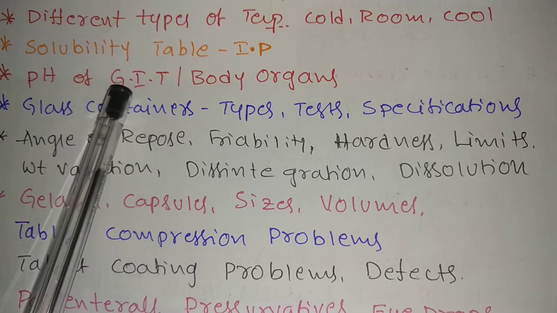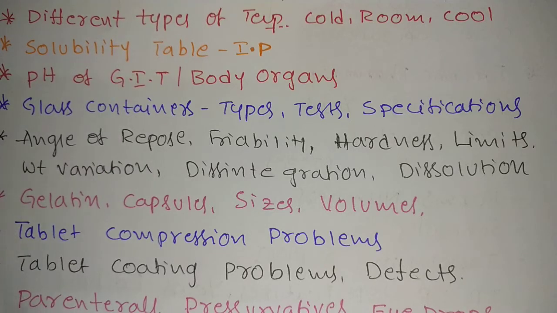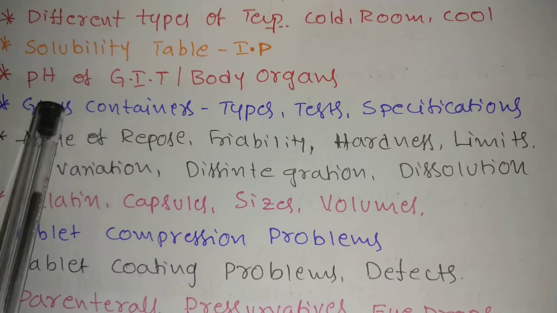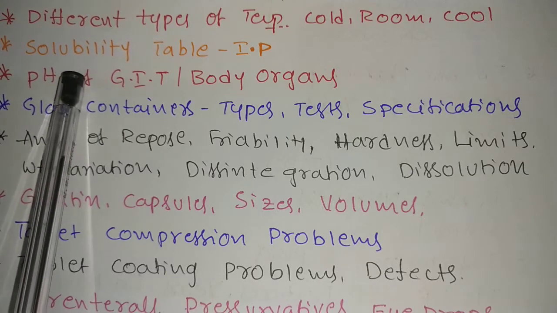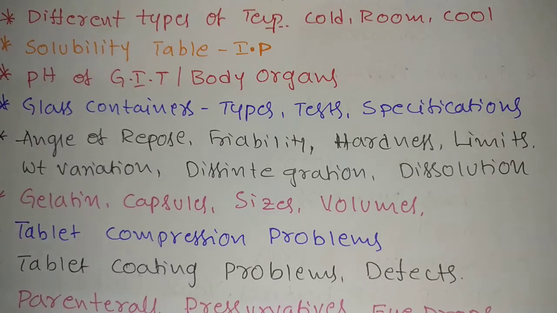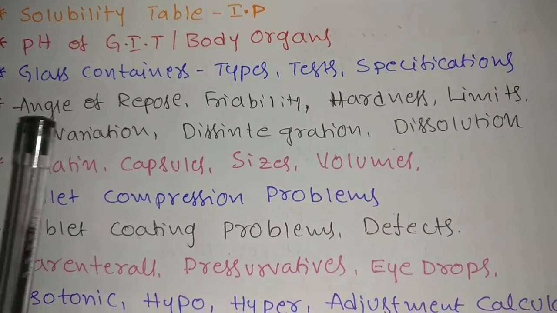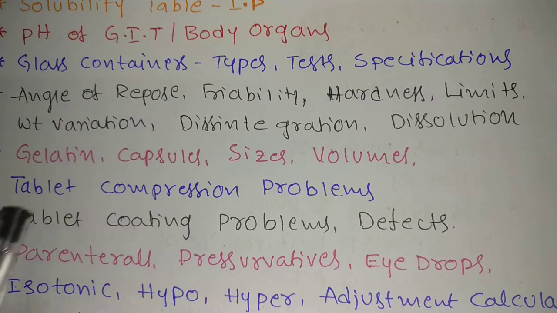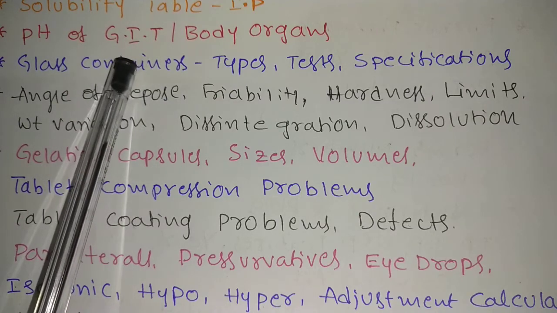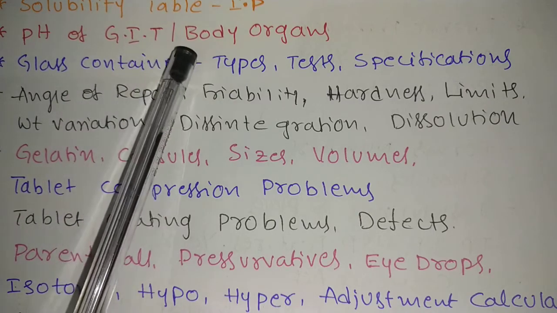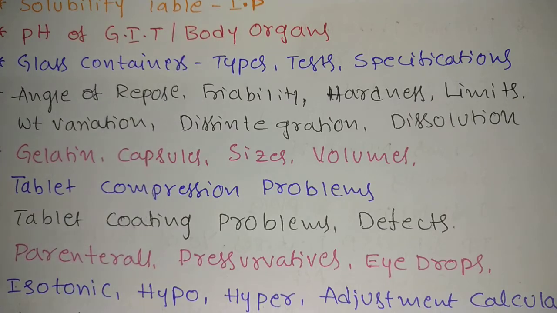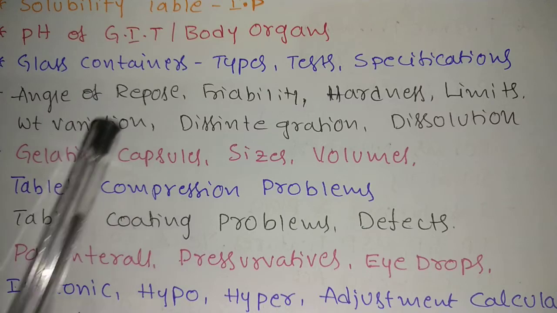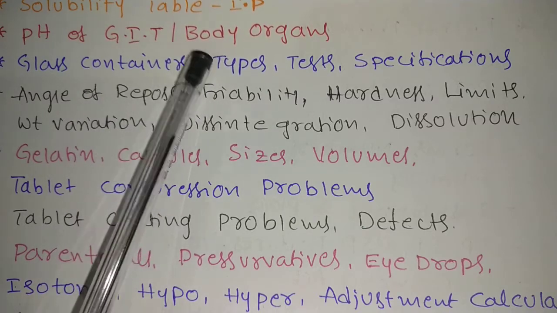Next, solubility table. Very soluble, highly soluble, practically insoluble, like that. Solubility table, limits. You have to learn by heart or you have to remember. Next, pH of GIT, gastrointestinal tract. Okay, right from oral to anus. And also body organs. What is the pH of blood, saliva, pH of urine, like that. All body parts, body juices.